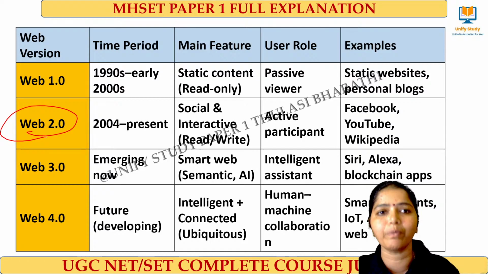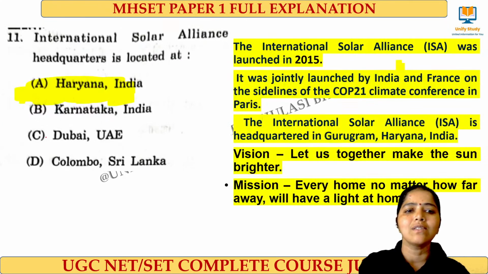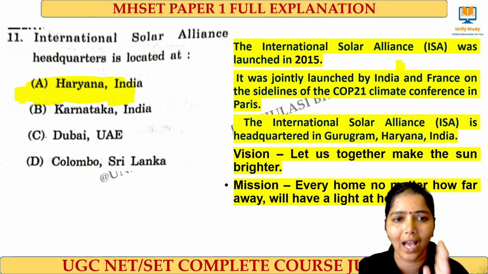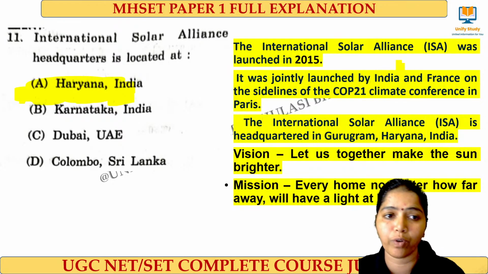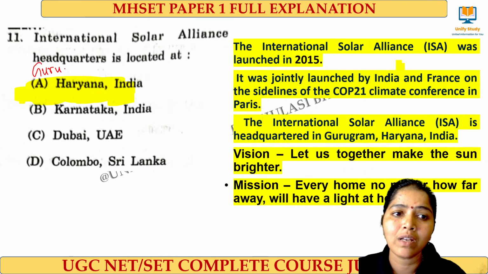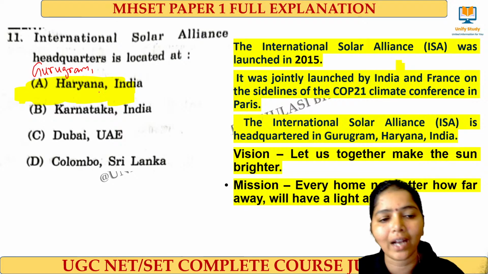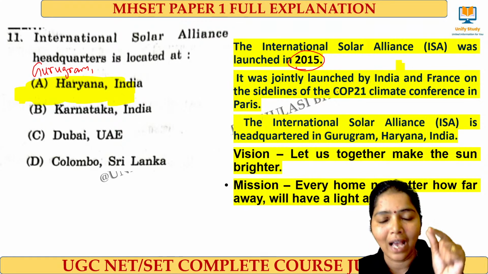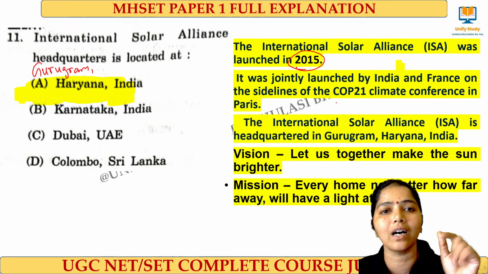That belongs to Web 2.2. Next one, very interesting question from People Development Environment, PD. International Solar Alliance headquarters is situated at Gurugram, Haryana, India, and it was launched in the year 2015. And one more added point is it was launched by India and France.